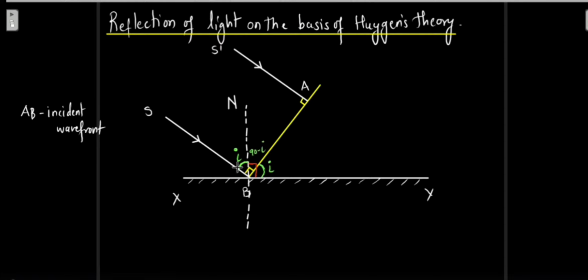So if you see, this total is 90 degrees. This yellow color angle is 90 degrees. This one side is I, so the other side will become 90 minus I. On the other side, supposing this total red color is 90 degrees. This is I, so this is 90 minus I. So this has to be I.